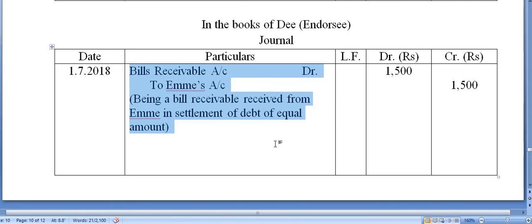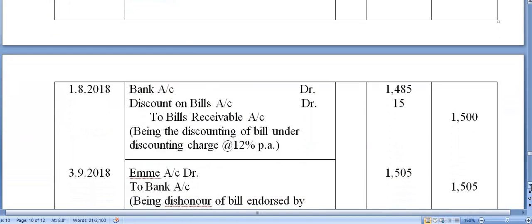And remember, the bill is actually drawn for 3 months and ME already kept it for 1 month. So now 2 months remained. Okay. And D again kept the bill for 1 month and discounted it with the bank on 1st of August 2018. So you know how the entry will be.